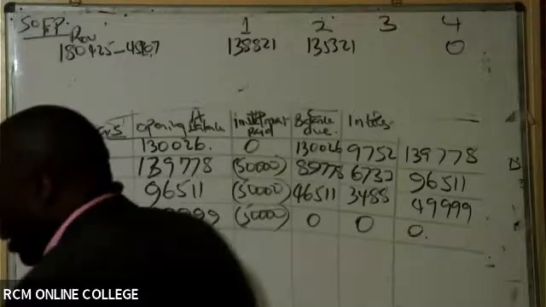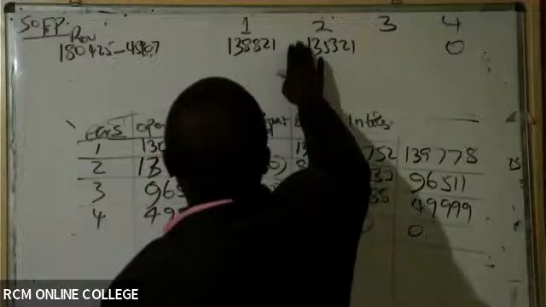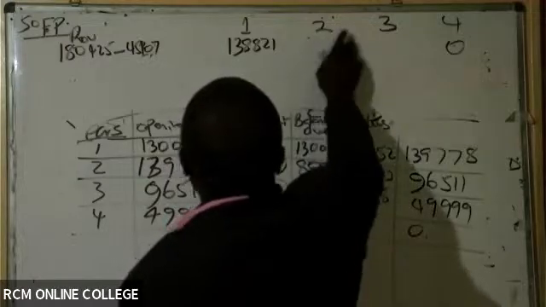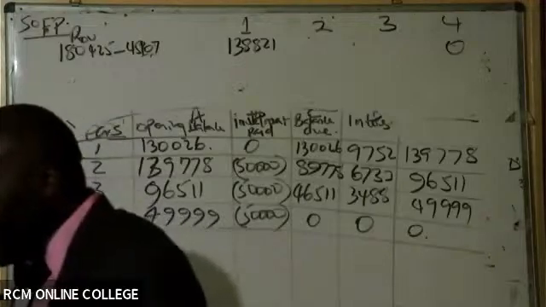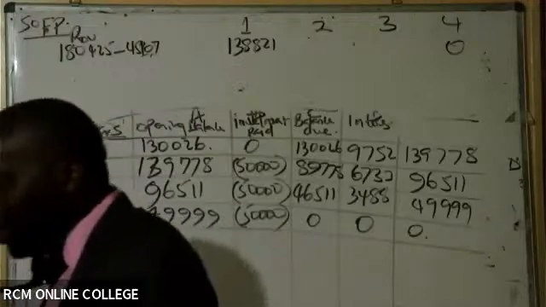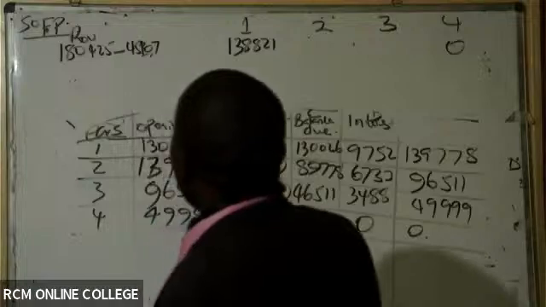Year 2 is wrong. I'm told my year 2 is wrong. Sorry for that. So what should year 2 be, somebody? Year 1 should be 135,321.